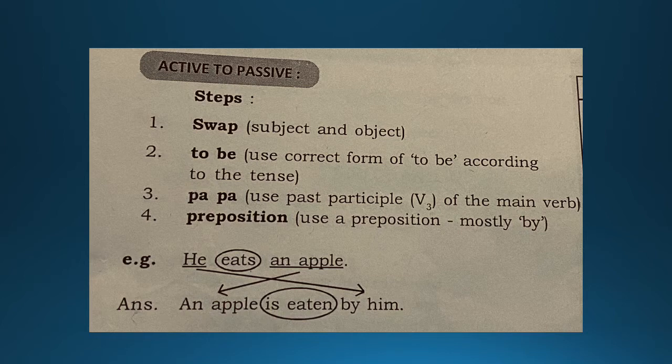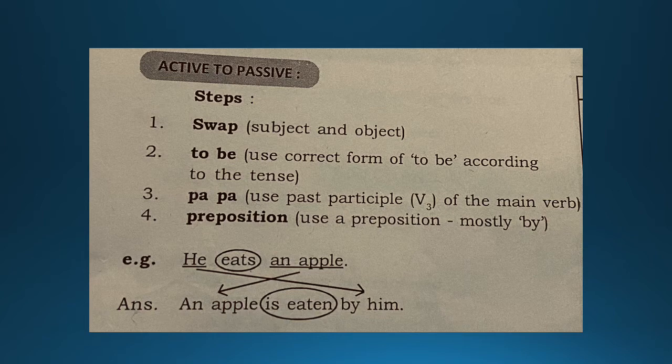Okay. So this preposition word, that is "by", is used many a time when you make an active sentence into passive voice. Now, I repeat, what is the first rule? Swap. Swap means change the position. When you're making it into a passive voice, the object becomes the subject, and the subject becomes the object. And what do you add? Which preposition do you add? By. Very good.